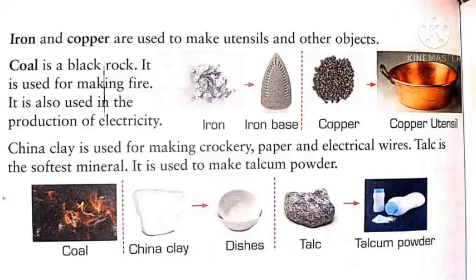Coal is a black rock. It is used for making fire. It is also used in the production of electricity. China clay is used for making crockery, paper and electrical wires. Talc is the softest mineral. It is used to make talcum powder.